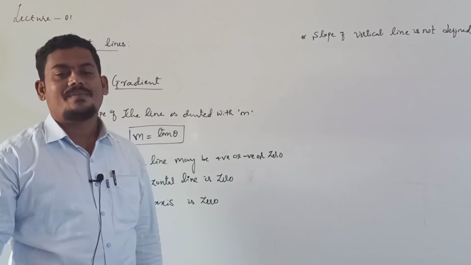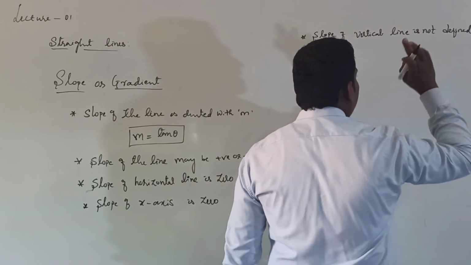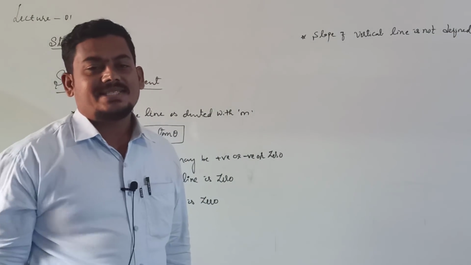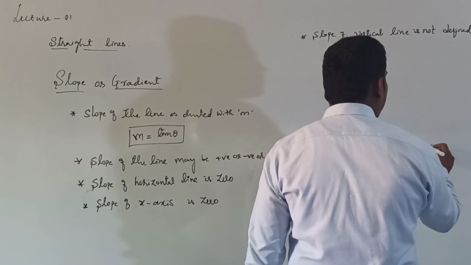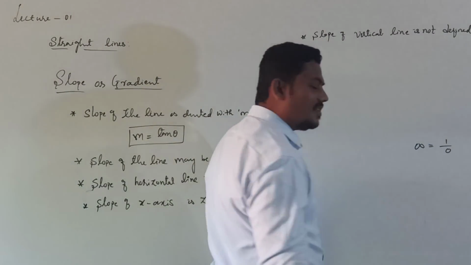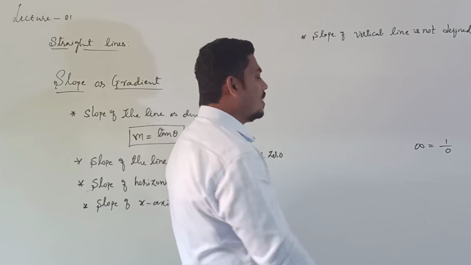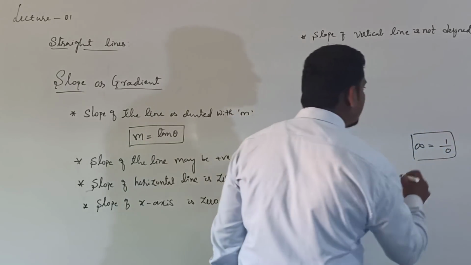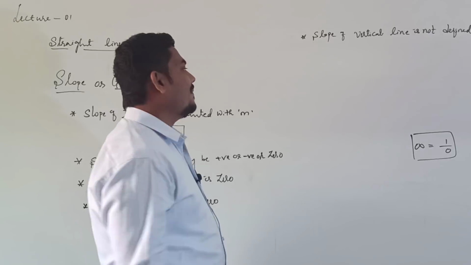Infinity is known as not defined, right? Slope of a vertical line is not defined means the slope of a vertical line is infinity. What is infinity? Already you know the definition of infinity. Infinity is nothing but 1 divided by 0, right? Any finite value divided by 0. Infinity is nothing but 1 divided by 0, which means the slope of a vertical line is not defined.